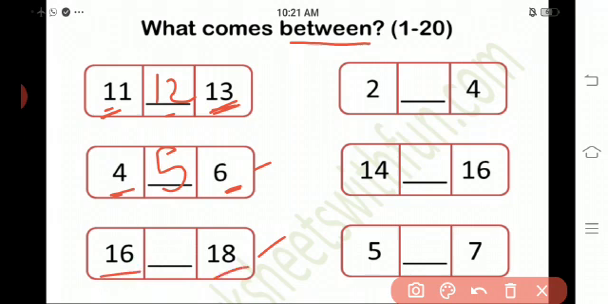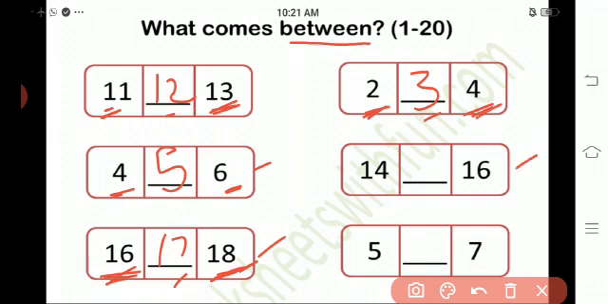16 and 18. What comes between 16 and 18? 17. 16, 17, 18. See the next one. 2 and 4. What comes between 2 and 4? 3. Okay, 2, 3, 4.